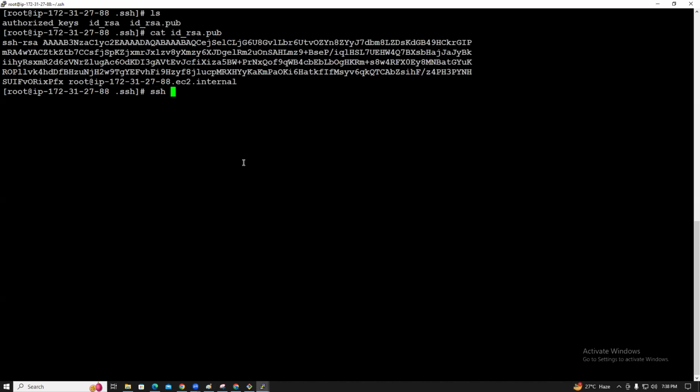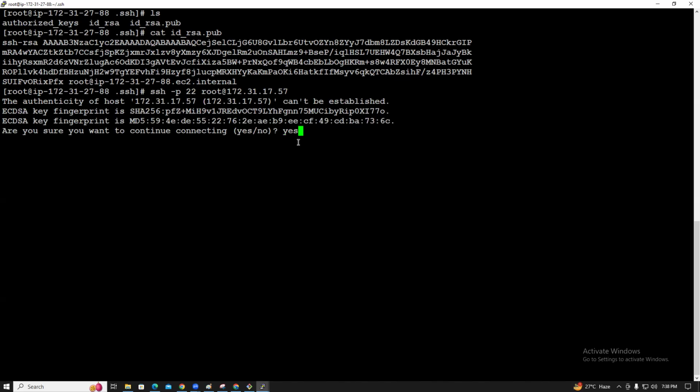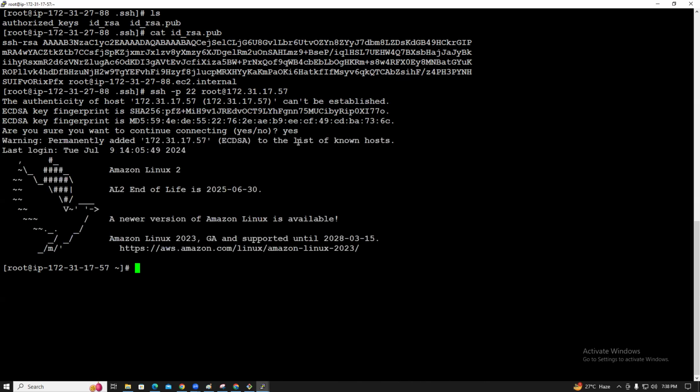ssh -p, port number 22, root at the IP. What is the IP address, guys? 172.31.17.57. Yes. Yeah, guys. So from 88 I connected to 57. From 88 I connected to 57. Guys, understood? Yes, sir. Okay.